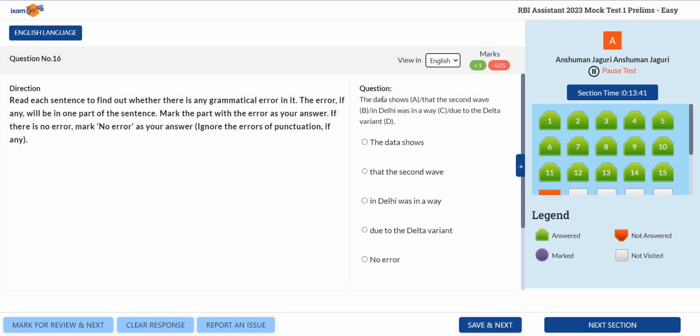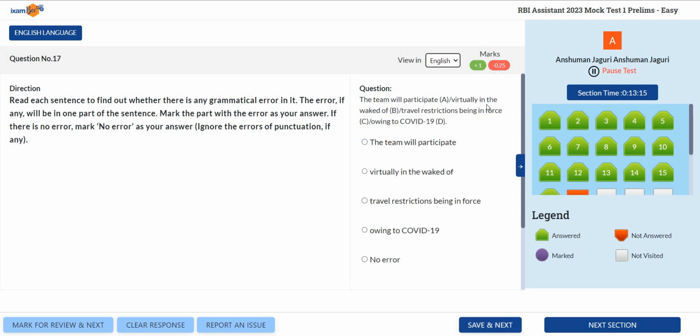Next, the data shows. Again, we know, right? We have data and datum, right? Datum is singular, while data is plural. So data is plural. So according to subject verb agreement, the verb should agree with the subject. So it should be show. Okay. Data is plural, so verb should be also plural. So the data show.